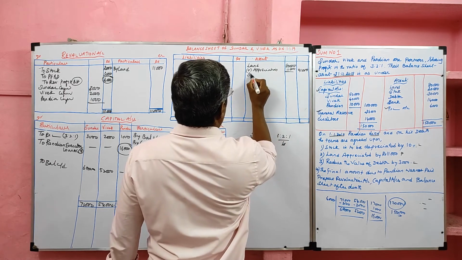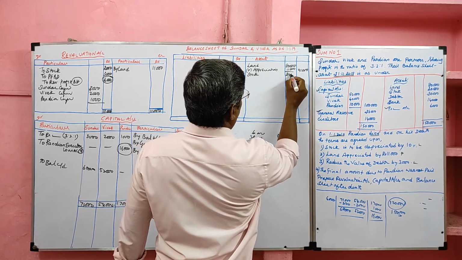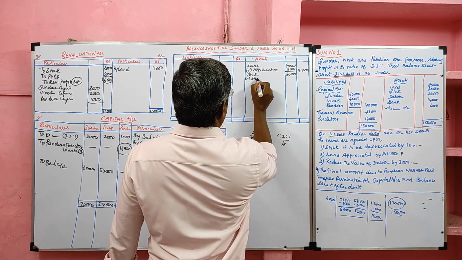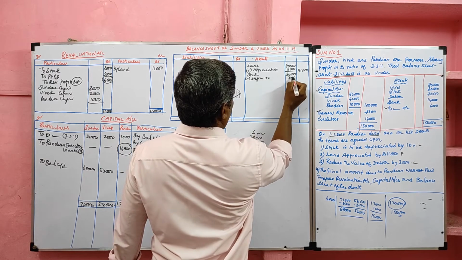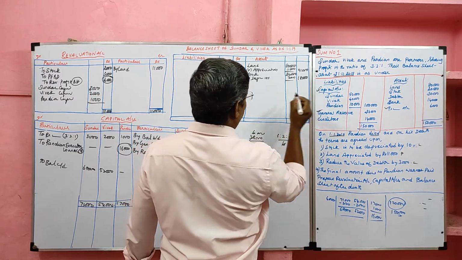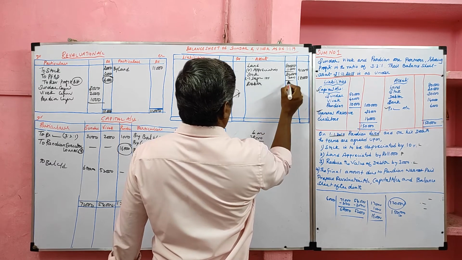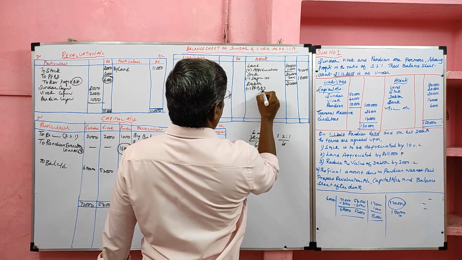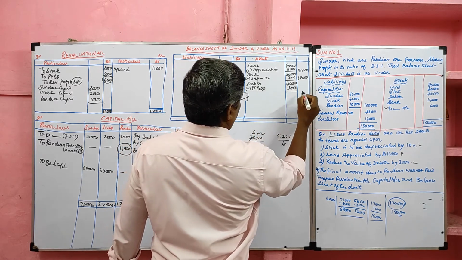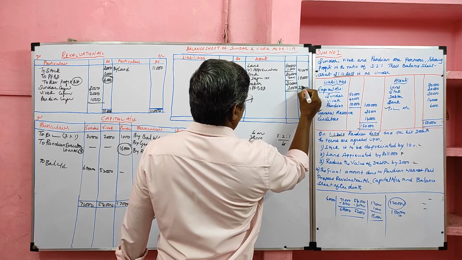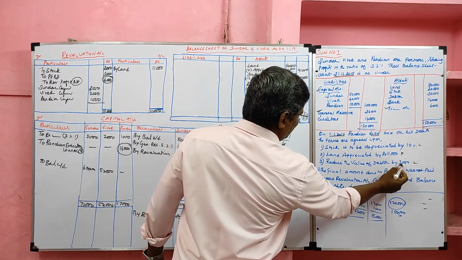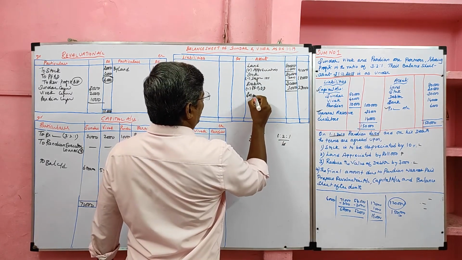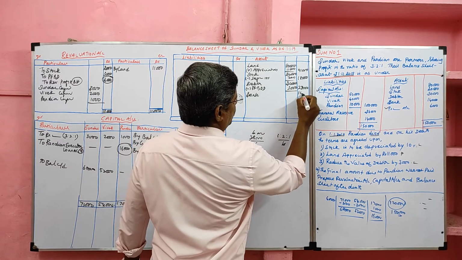Then stock, old value 20,000. It has an adjustment: depreciated by 10%, minus depreciation 2,000. The remaining stock value is 18,000. Then debtor, old value 30,000 minus provision for bad and doubtful debts 3,000, balance 27,000. Reduce the value of debtor 3,000; this we should consider as provision for bad and doubtful debts. Then bank has no adjustment. We can write the old value, which is 14,000.